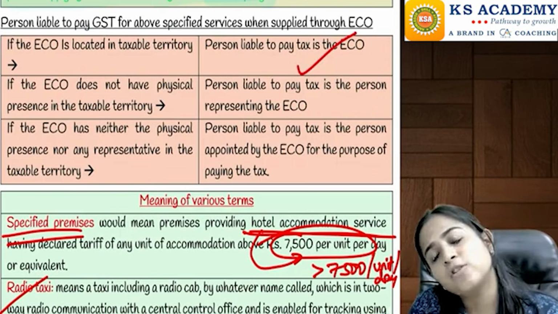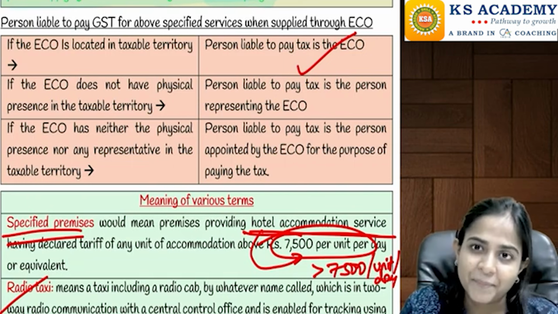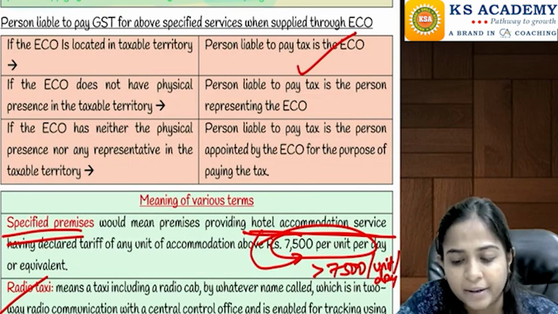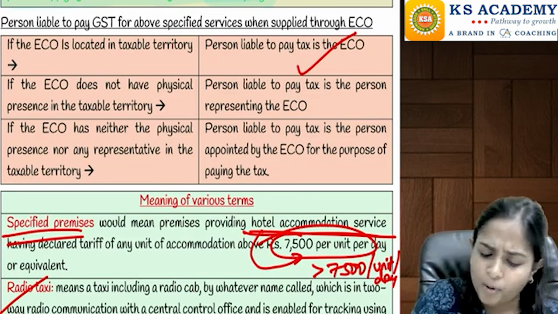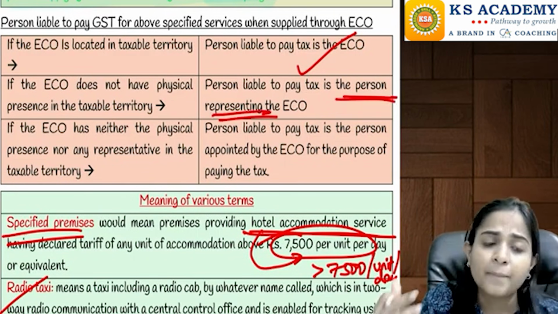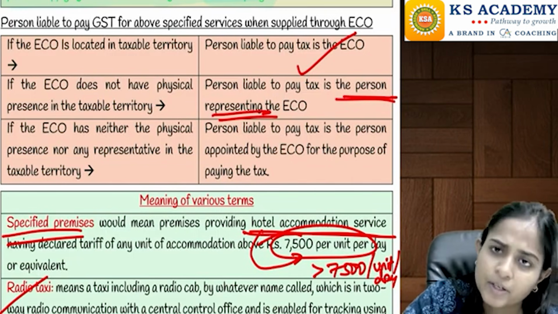Ma'am, what if there is no e-commerce operator in India? Let's take the example of Uber. Uber is not an Indian company. Then in that case, no problem. Your representative here in India, the person who is representing you, will be responsible to pay the tax.